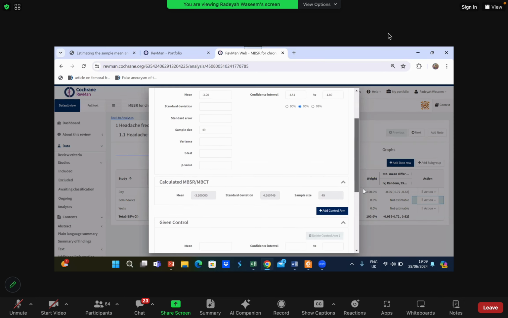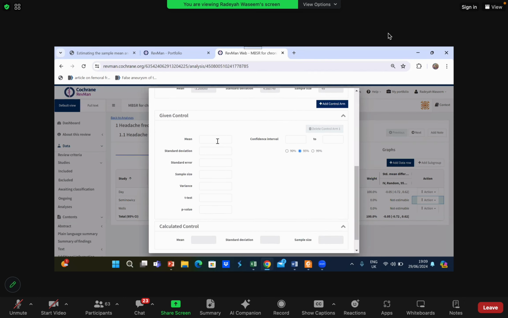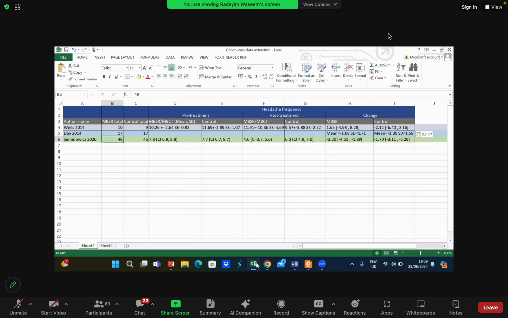Okay, now we'll go to our control group. Can you guys tell me the mean for the control group? Mean and standard deviation, mean and confidence interval. Note it down and send it to me on the chat box.